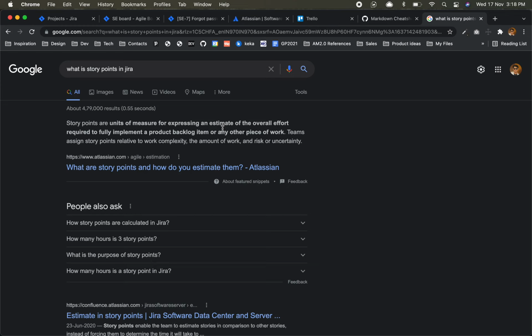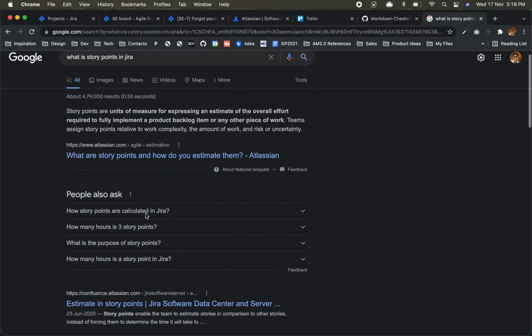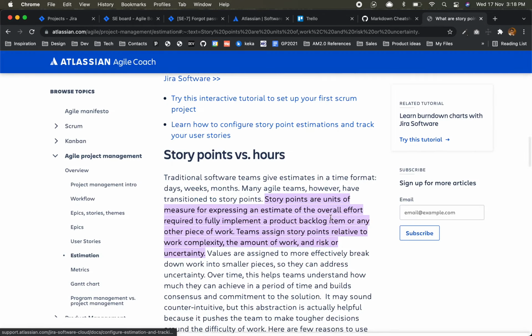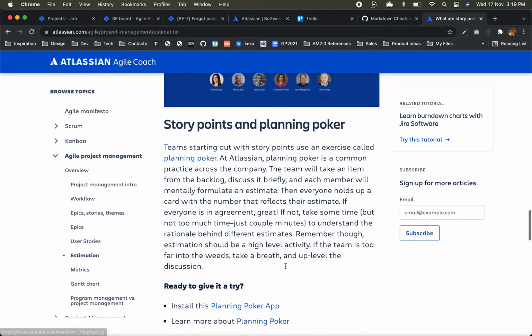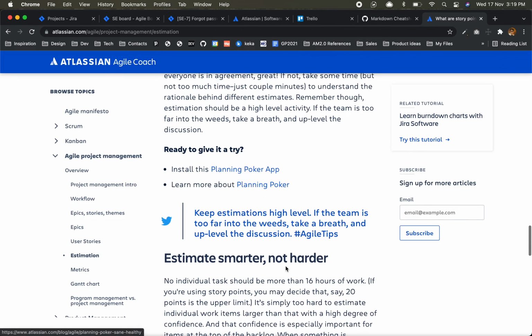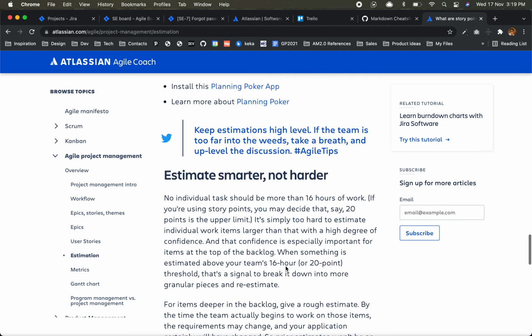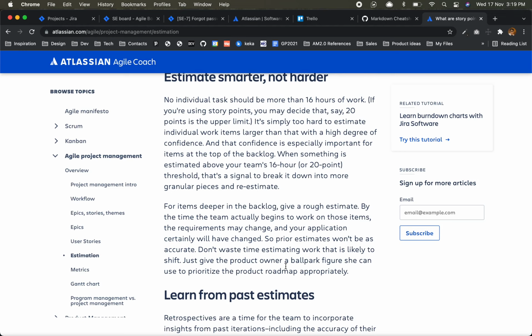And those units are also different. It doesn't go 1, 2, 3, 4, 5, 6, 7, 8. They don't follow that for story points. Okay, we'll see. Whenever we are working, Atlassian has their own recommendations for a few things, like how you should be doing it.